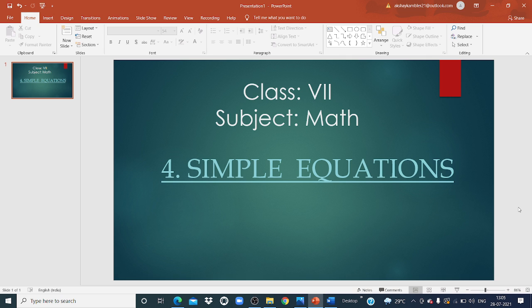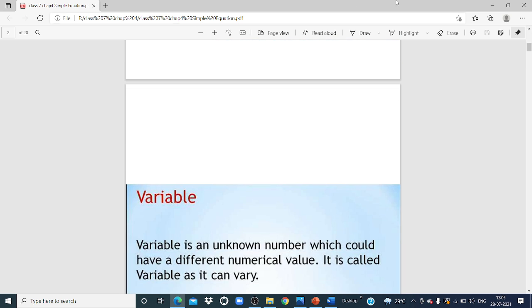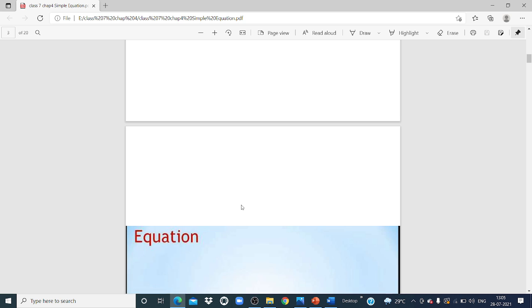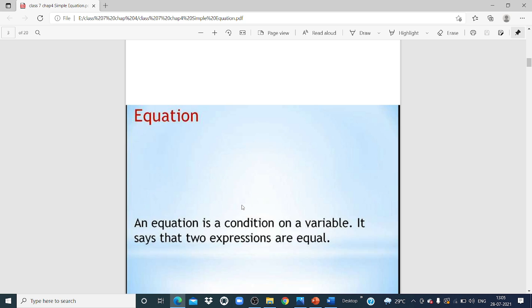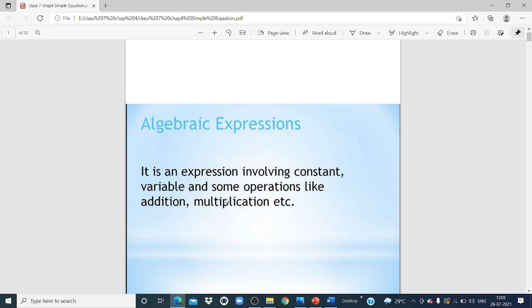Okay, so now we will recall what we have learned from class 6. The first point is algebraic expression. First we will discuss what an algebraic expression is, then the variable, and then the equation. We will also take examples, so how we can show an equation, what the variables are and what the expressions are, we are going to see in detail.